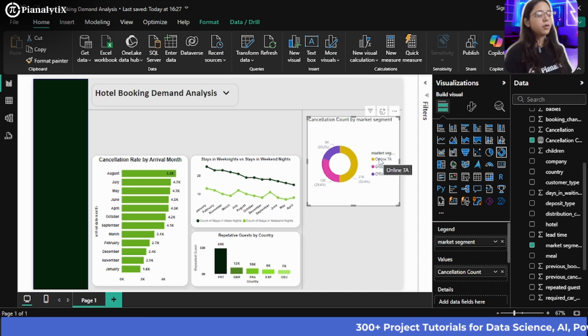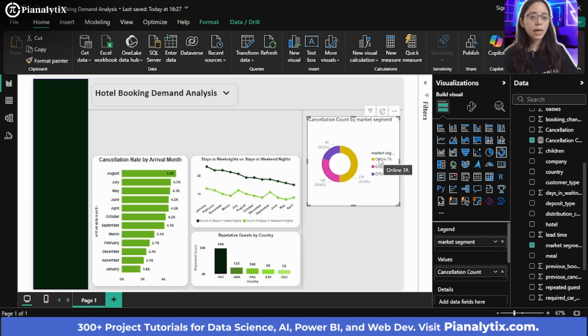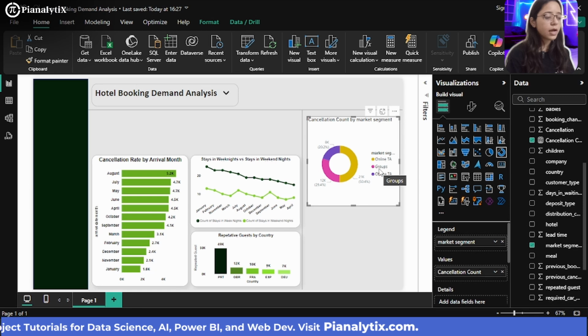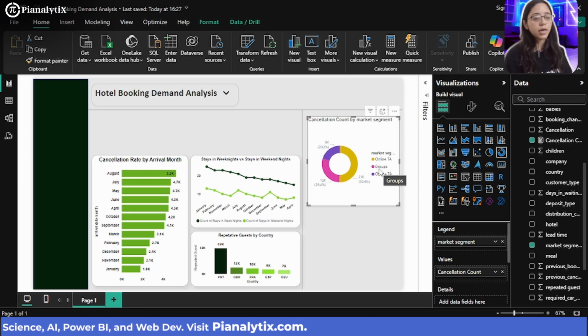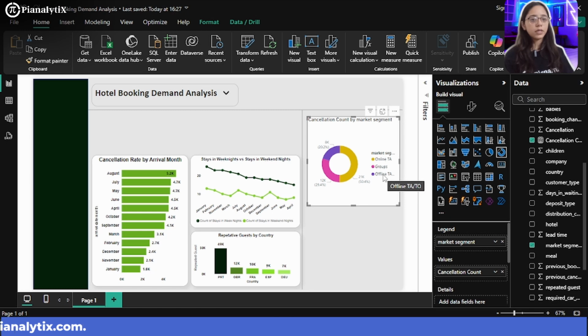For example, online TA, as I told you, refers to online websites. For example, Goibibo, Make My Trip. All these are the online TAs, the websites. Then groups are, for example, people showing up for reserving their hotel tickets for a wedding. So these are the people that come in groups. So they book their tickets, and that is where the cancellation count or the cancellation rate is the highest. And then offline TA are the travel agencies.